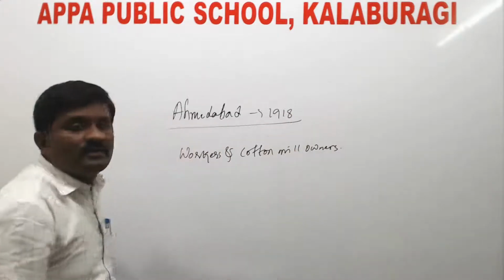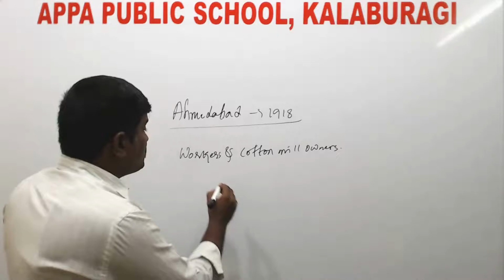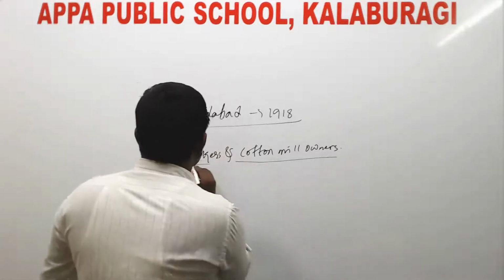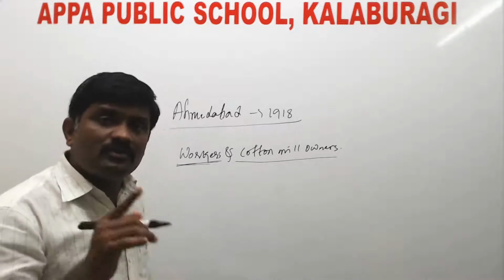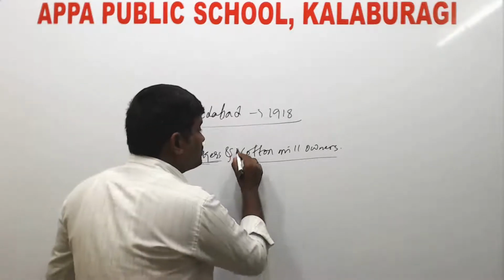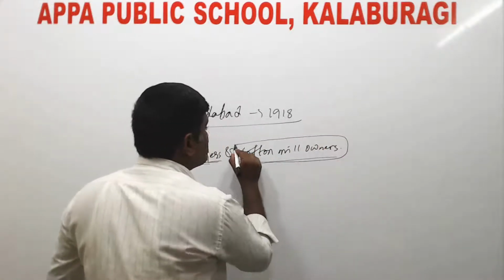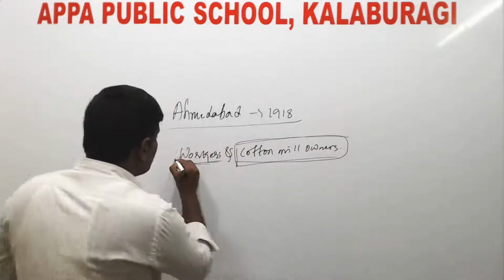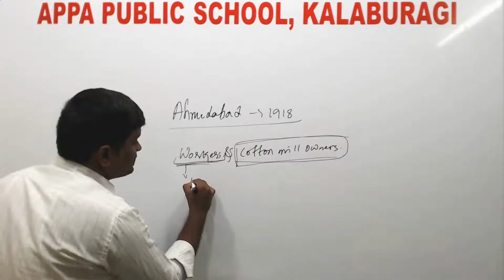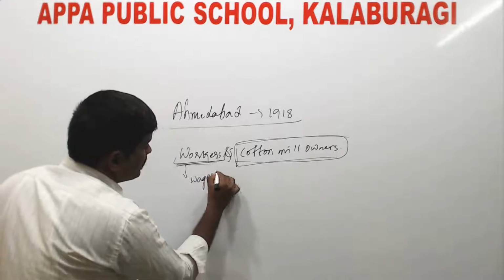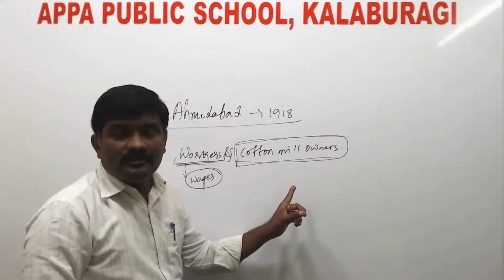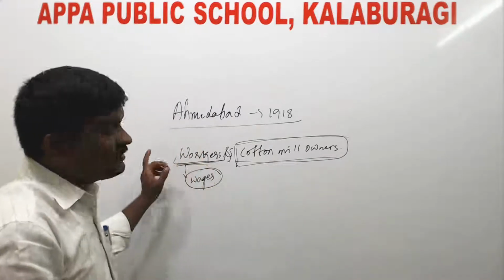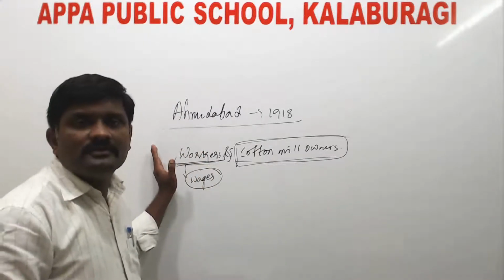Yes, workers and cotton mill owners. Here, Mahatma Gandhi suggested the workers not to do the work or produce the goods till the cotton mill owners meet their demands. Here the workers were demanding an increase in the wages. So when the cotton mill owners accept your demands, then only start producing the goods.